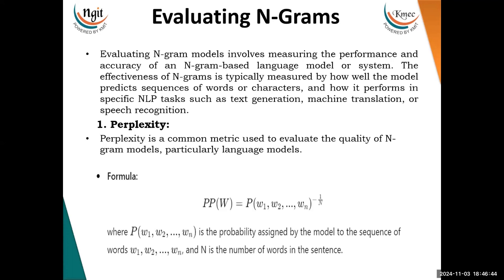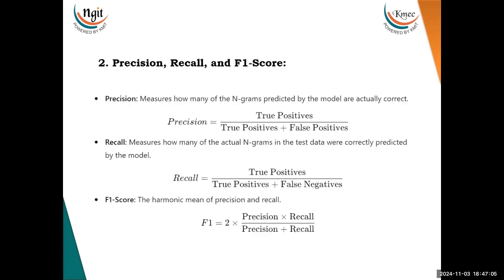So in the given example, let us assume the unigram has a perplexity of 100, and the others have 200 and 300 respectively, that is your bigram and trigram. So unigram is the best, since it has the lower perplexity, it is a better model. That's what perplexity is.